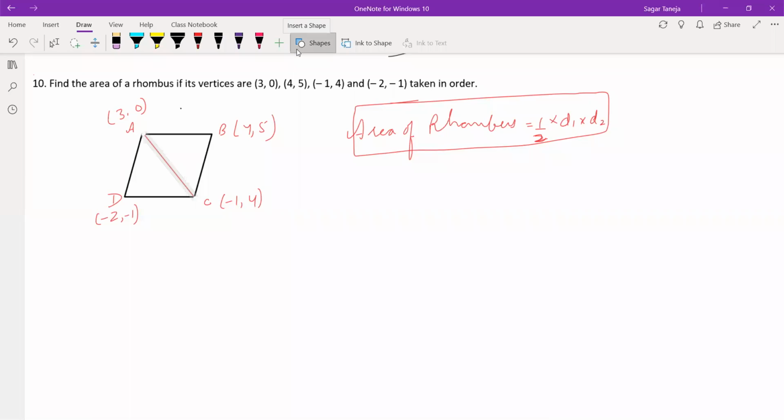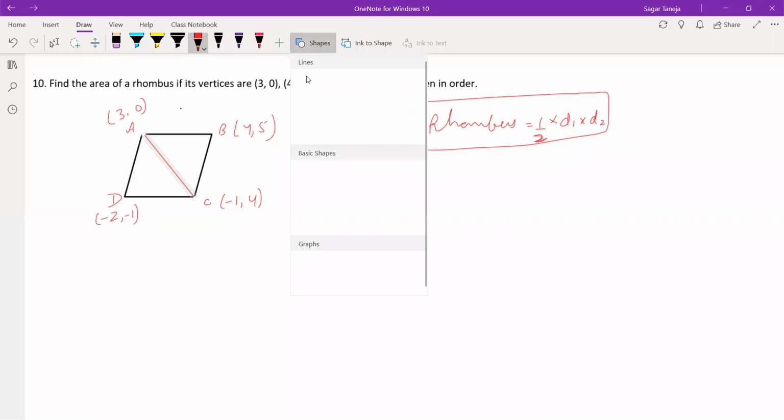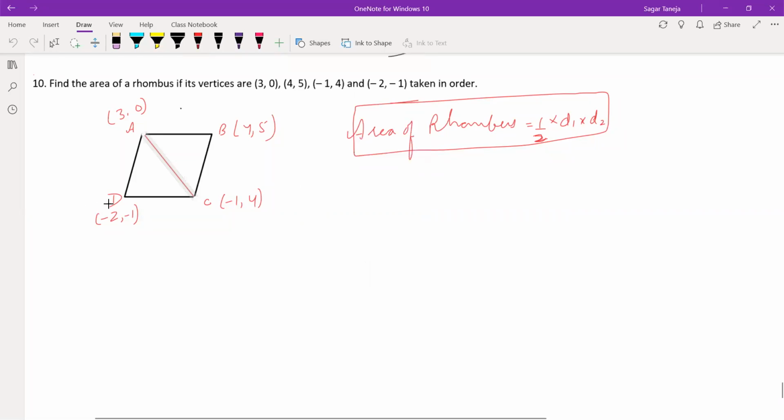Maybe you're thinking, sir, in this we have to use the distance formula instead of the section formula. Yes, in this we have to use the distance formula instead of the section formula. So just measure the length of DB and AC, then take out the area of the rhombus. So how to start?